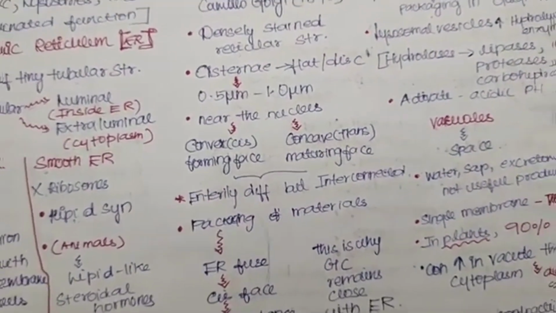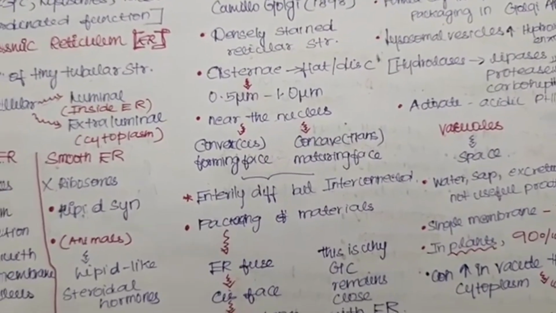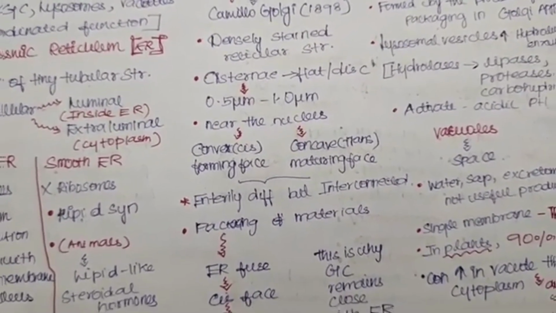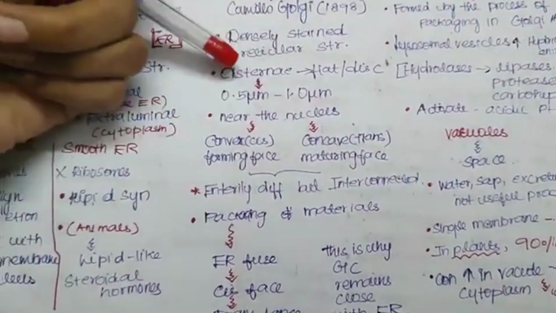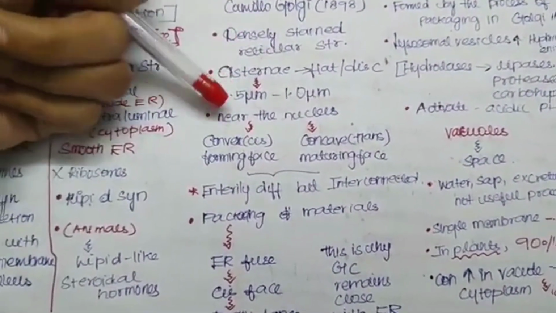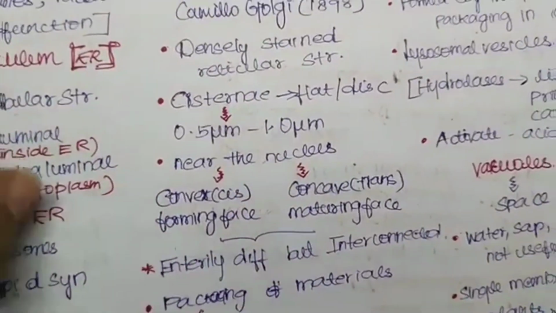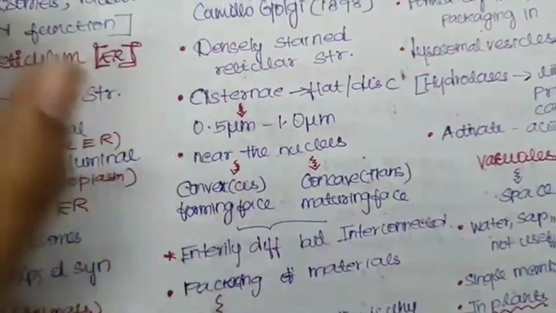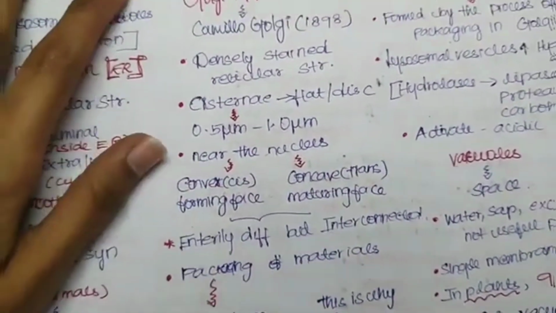And these Golgi bodies contain cisternae. These are nothing but flat or disc-shaped sacs, and they are 0.5 to 1 micrometer in size. So 0.5 to 1 micron is the size of the cisternae.